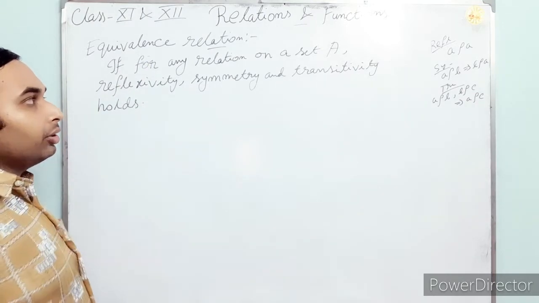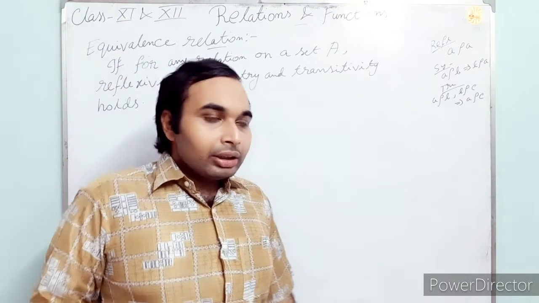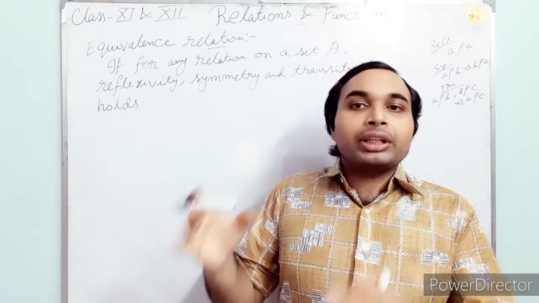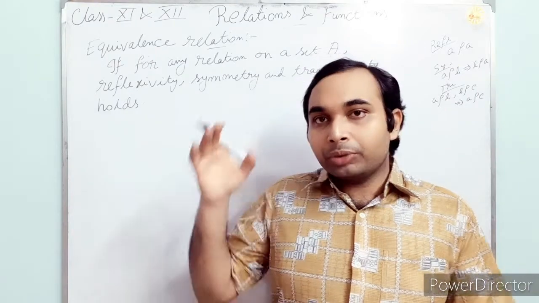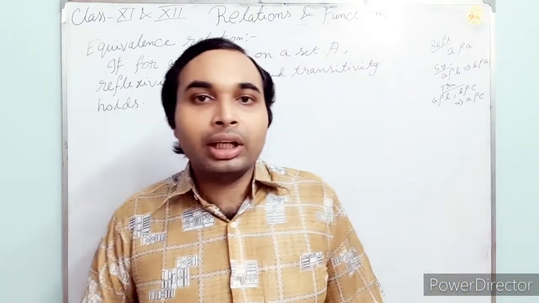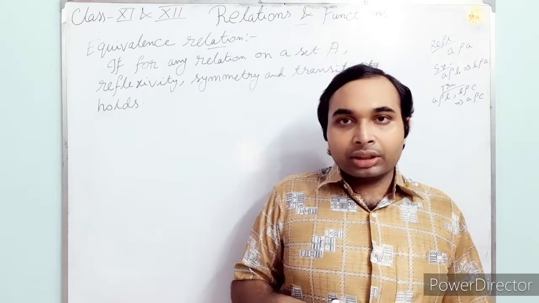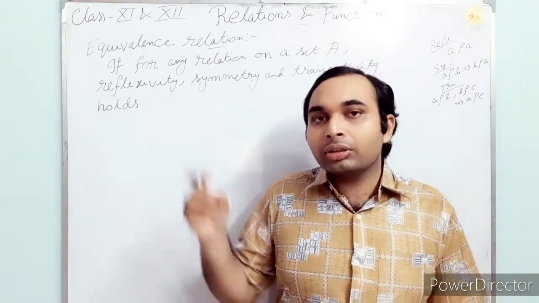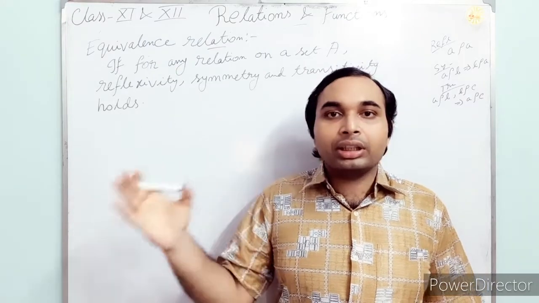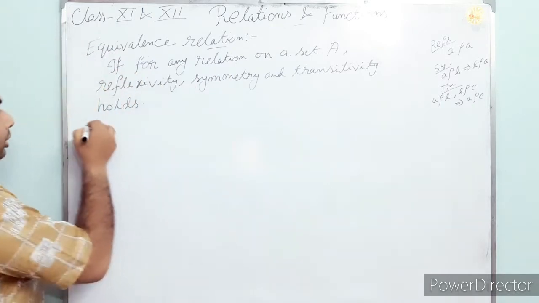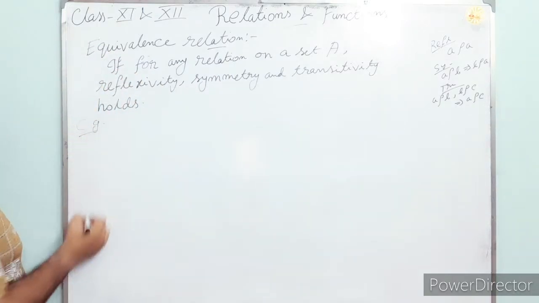For any relation on a set A, if the relation is reflexive, transitive and symmetric, if those three conditions hold, then we can say that relation is an equivalence relation. If any of those three conditions doesn't hold, then the relation is not an equivalence relation. So let us come to an example.